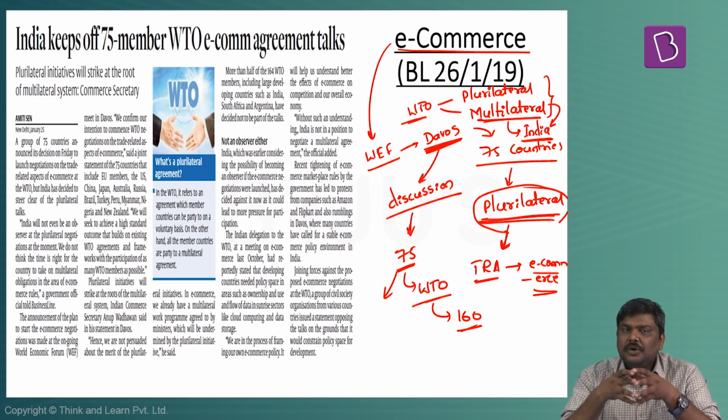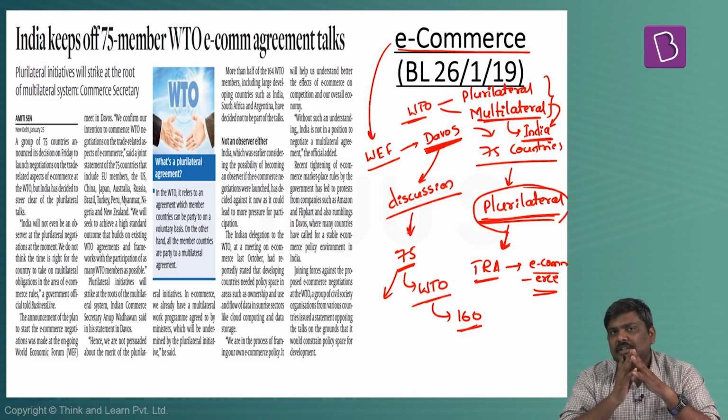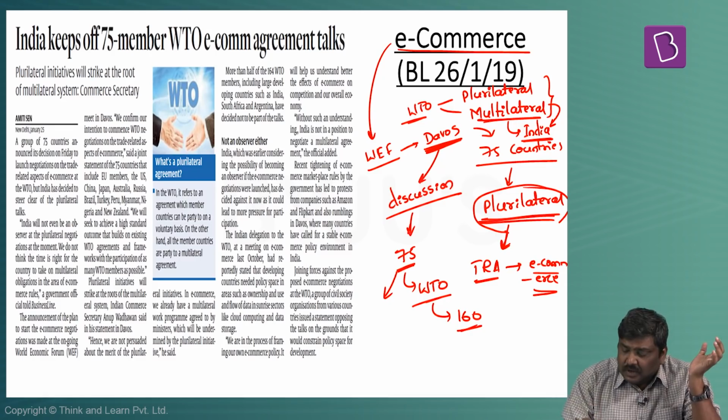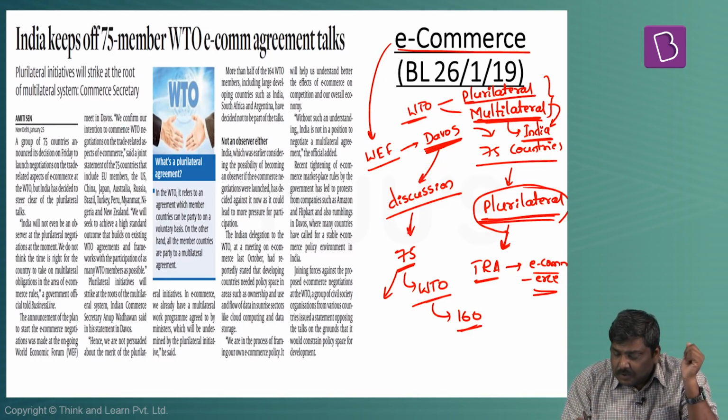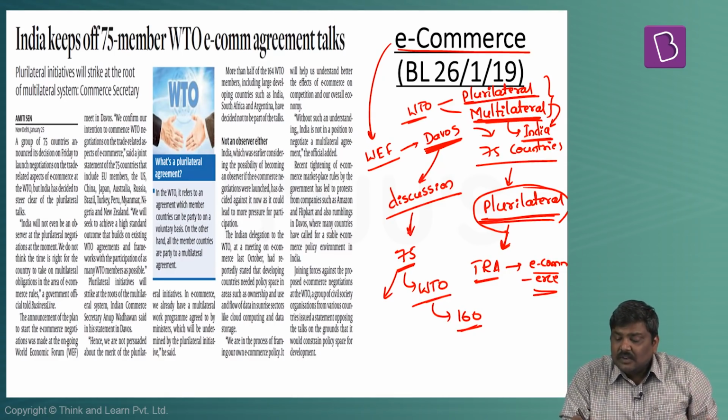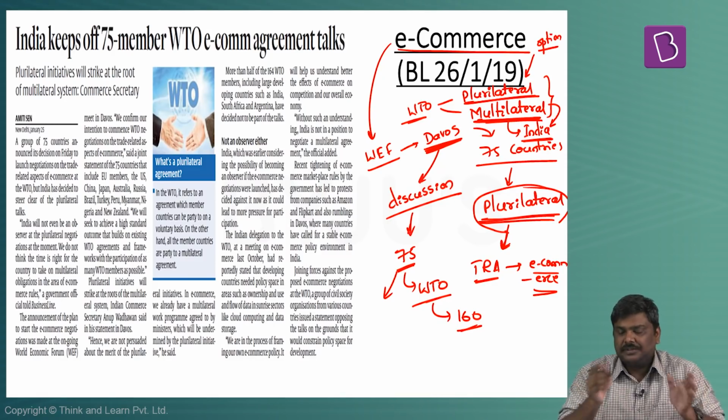And whenever WTO implements a law or an agreement, all the member countries have to abide by the provisions in this particular agreement. That kind of an agreement is usually referred to as a multilateral agreement. Whereas in case of a plurilateral agreement, the member countries have the option of whether to be part of it or not.